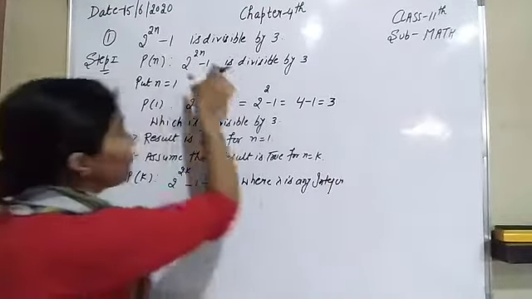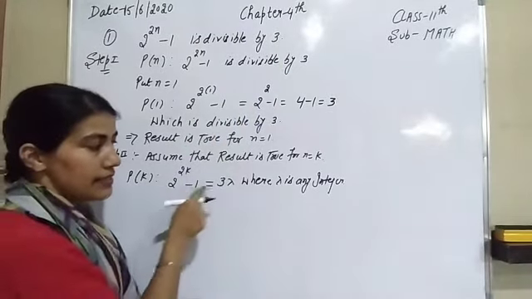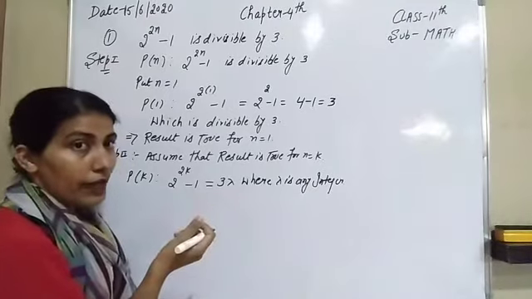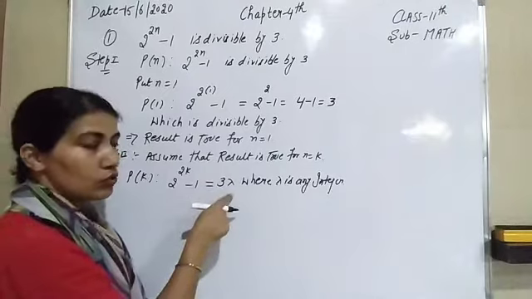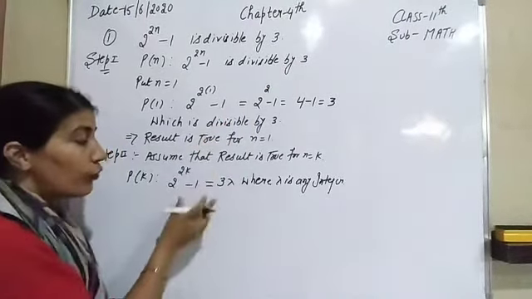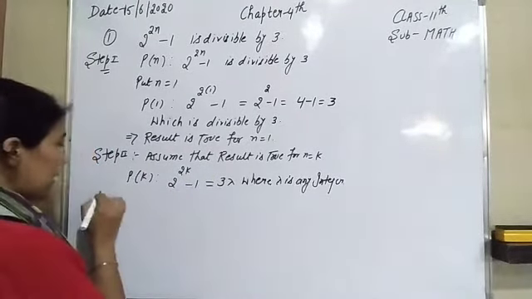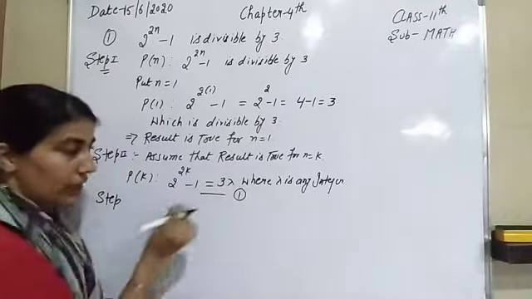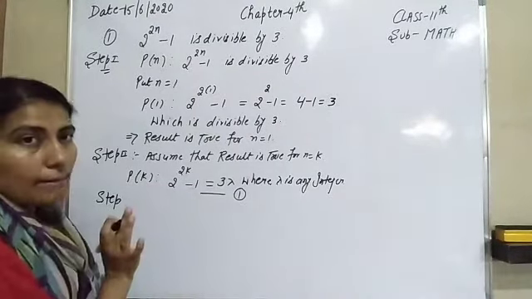Let us suppose that here is our statement and that is divisible by 4. That means you have to take it equal to 4 lambda. If it is divisible by 5, that means you have to take it equal to 5 lambda. If it says multiple of 3, then also equal to 3 lambda. Multiple of 4, that is equal to 4 lambda. So we will use this in the last step. Now come to the next step, step third. So write here number 1, because we will use this in the third step.